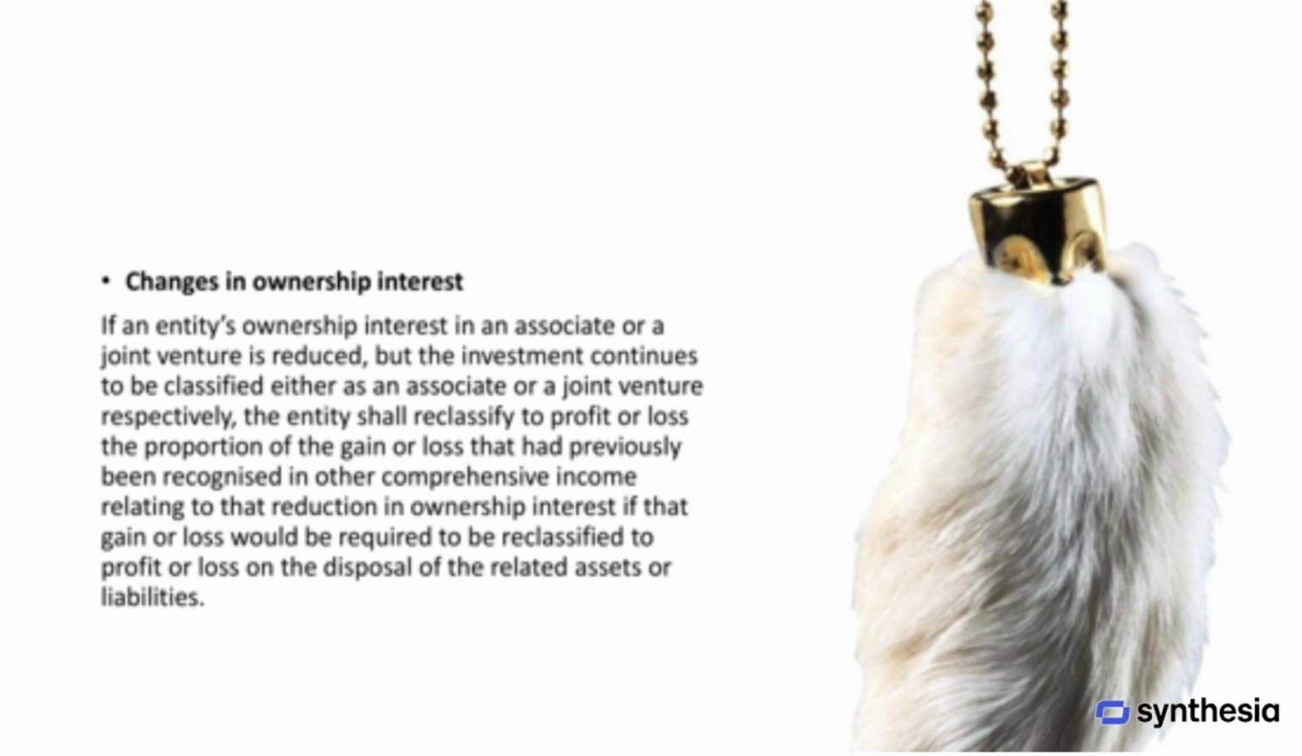If an entity's ownership interest in an associate or joint venture decreases, but the investment still qualifies as an associate or joint venture, the entity must reclassify to profit or loss the portion of any gain or loss previously recognized in other comprehensive income. This reclassification applies to the part of the gain or loss related to the reduction in ownership interest, but only if that gain or loss would normally be reclassified to profit or loss when the related assets or liabilities are disposed of.